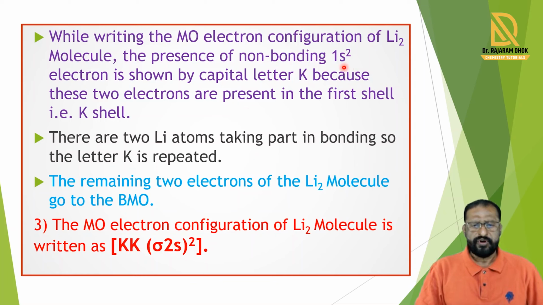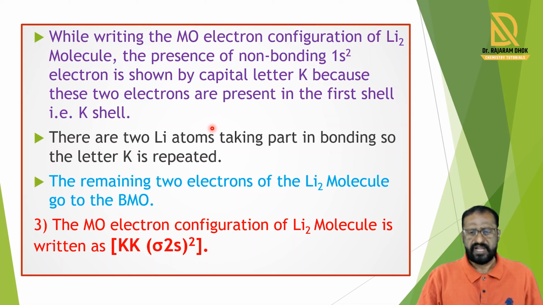So there are two molecular orbitals, and for those two molecular orbitals we repeat the K and write K two times. From that we write the electronic configuration of the lithium molecule as KK sigma 2s2.